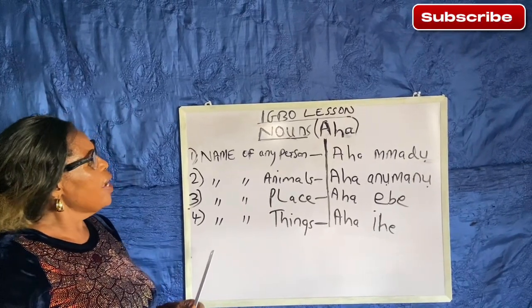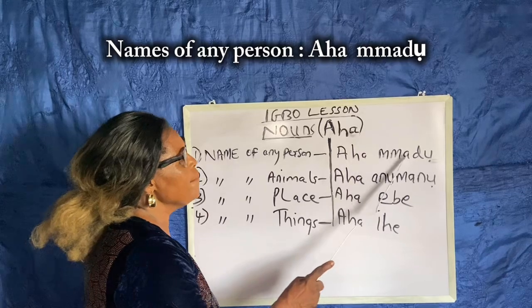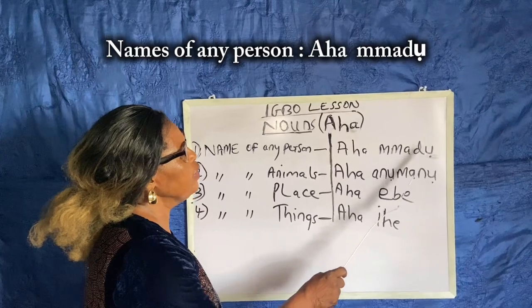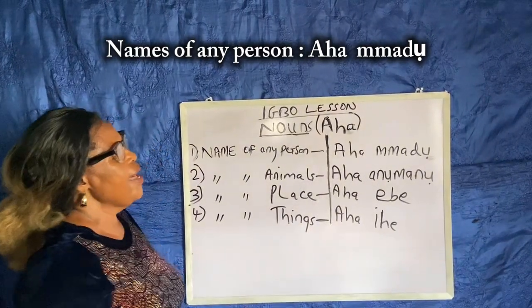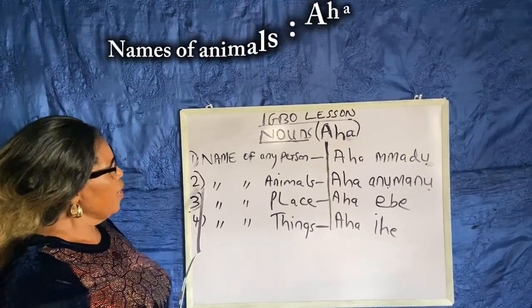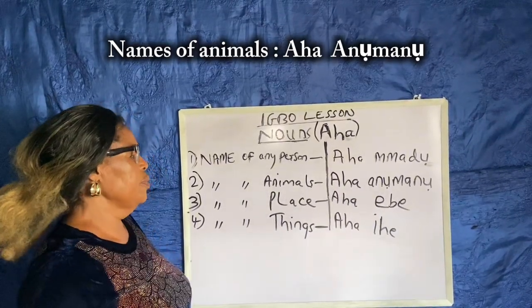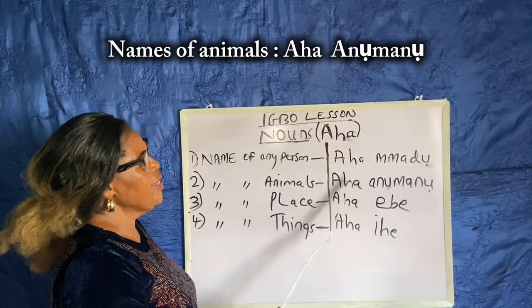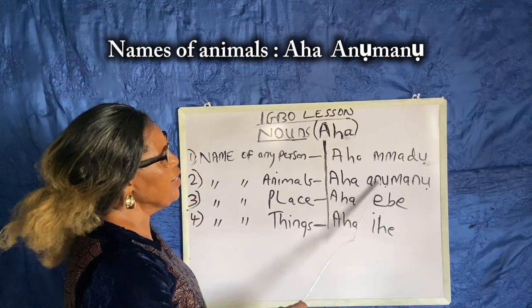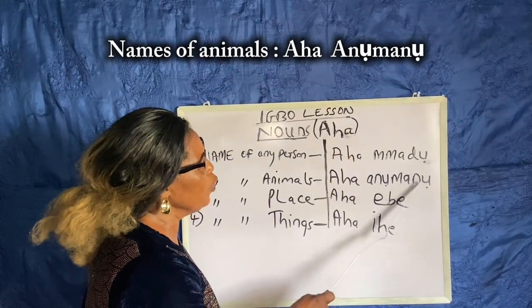The types of nouns we have: names of any person. In Igbo we call it aha mmadụ. Then we have names of animals, aha anụmanụ.